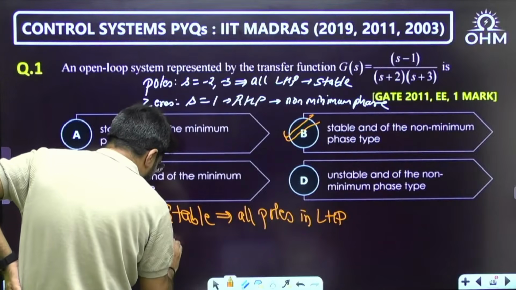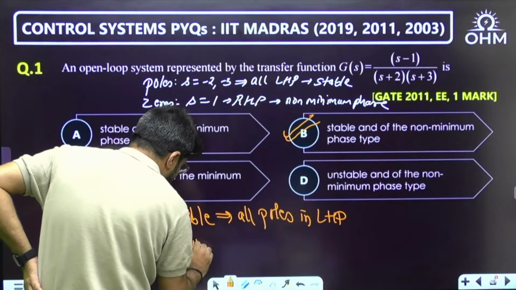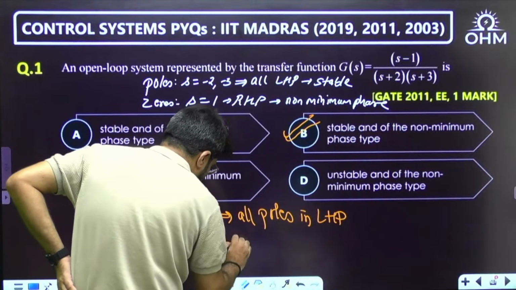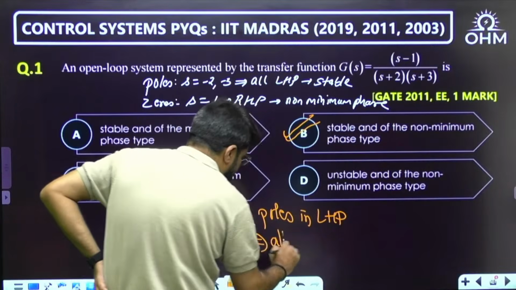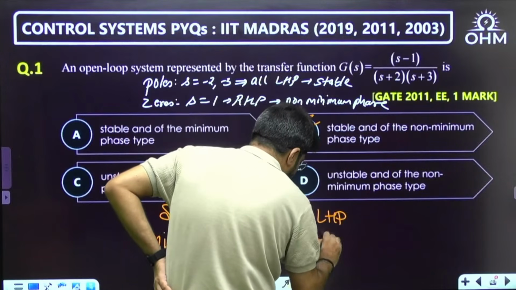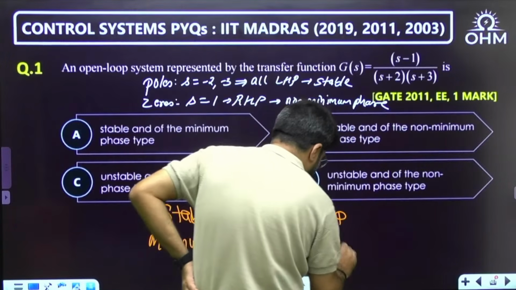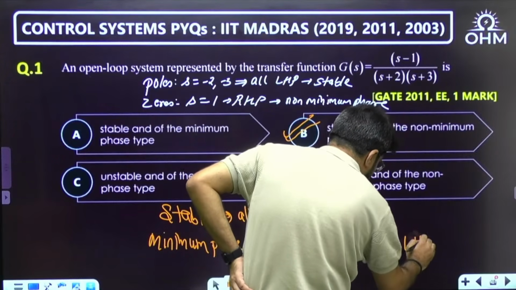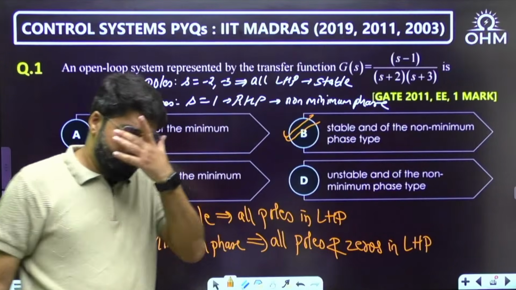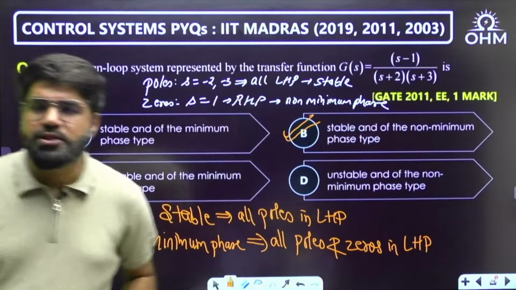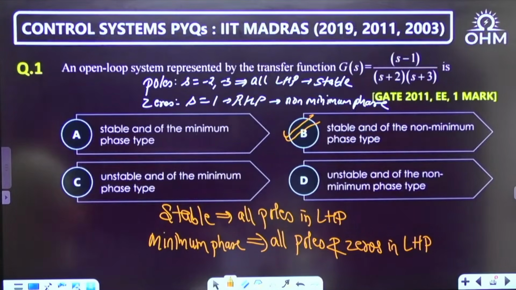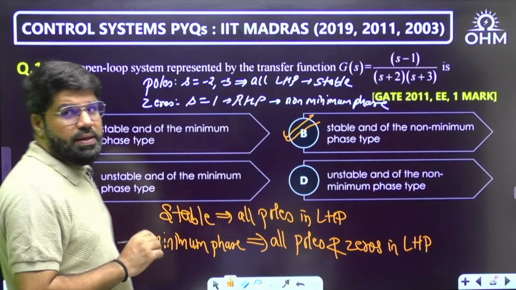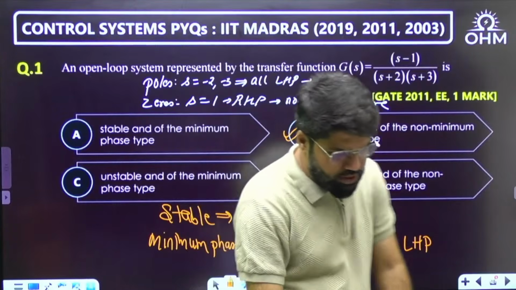For minimum phase, what do you need? All poles and zeros must be in the LHP. Right? Correct. So it has to be option number B.